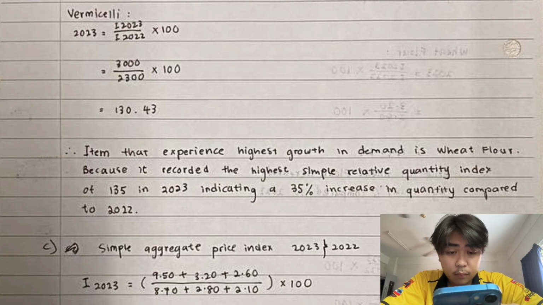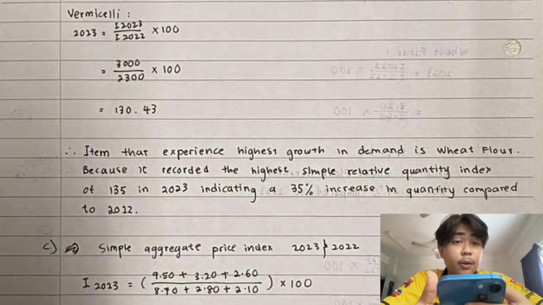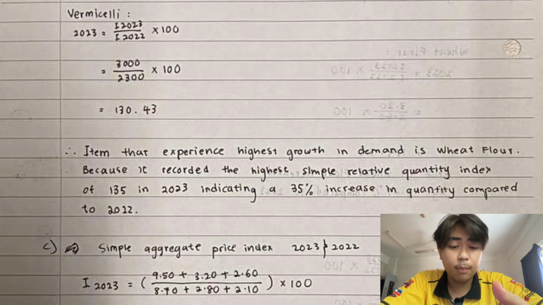So the item that experienced the highest growth in demand is wheat flour because it recorded the highest simple relative quantity index of 135 in 2023, indicating a 35% increase in quantity compared to 2022.